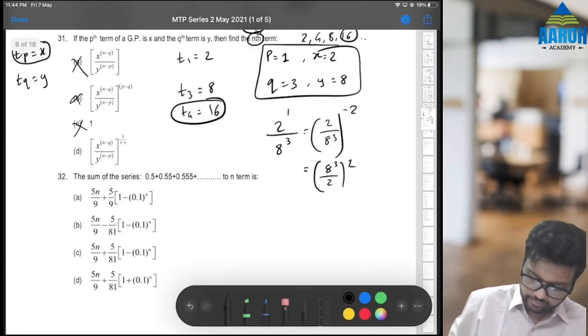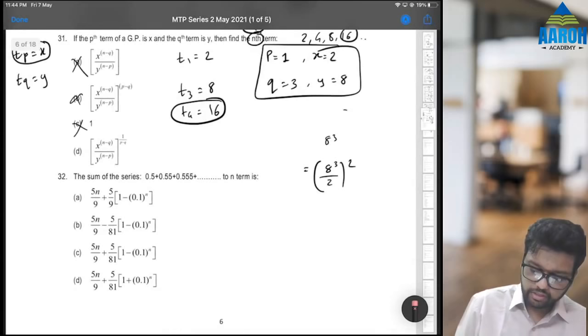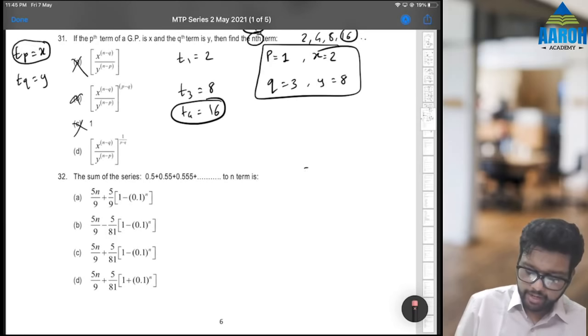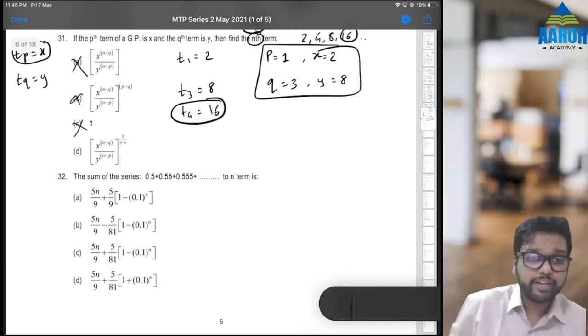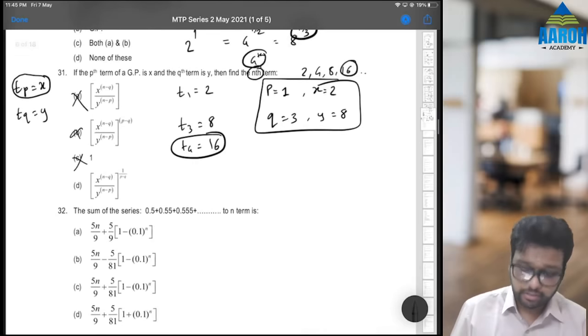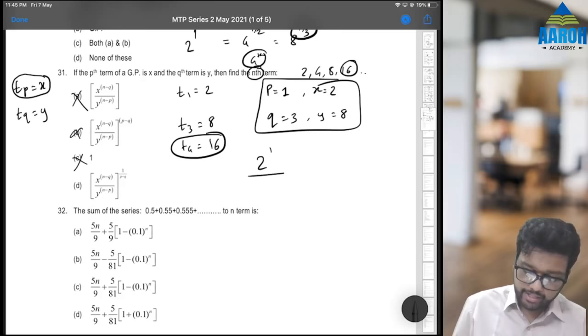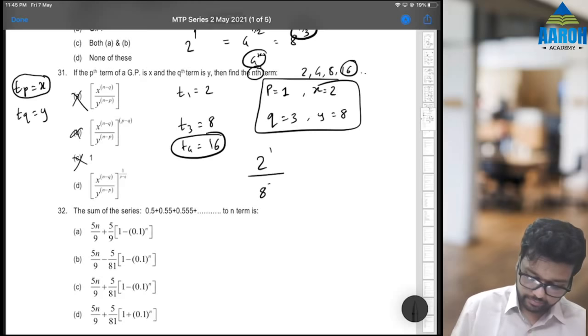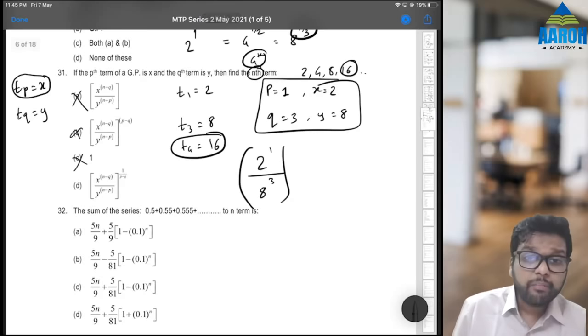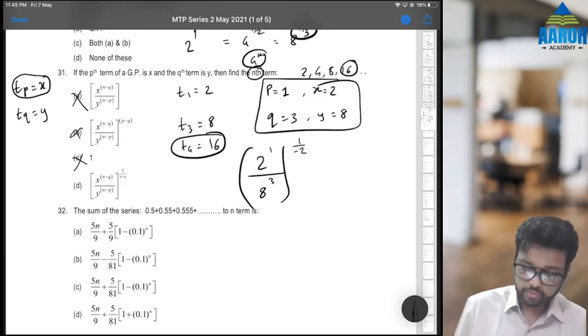Let's check D. In D, actually the bracket part is the same, so I should have kept it, but fine. X raised to n minus q is 2 raised to 4 minus 3, 1. Y, that is 8 raised to n minus p, is 3. Raised to 1 by p minus q, that is 1 by minus 2.